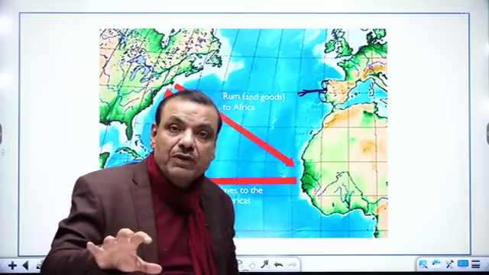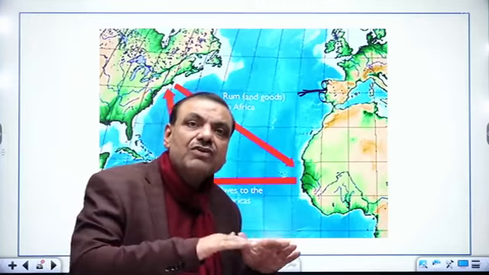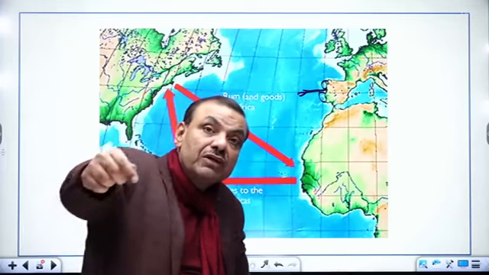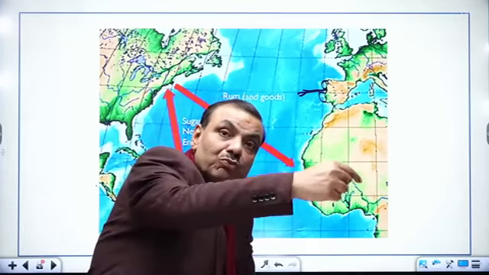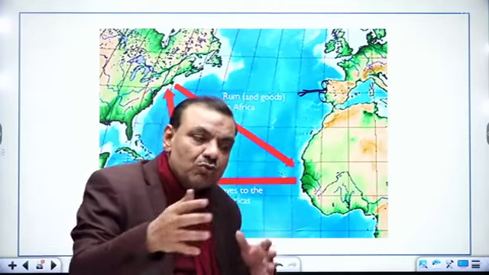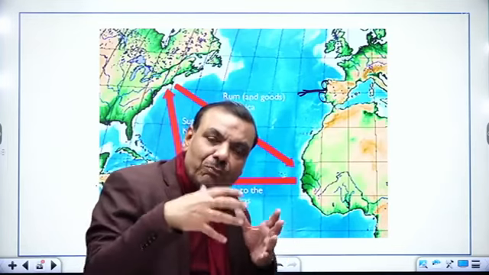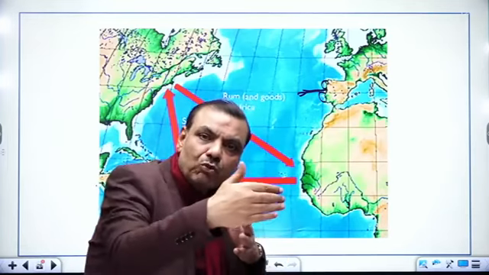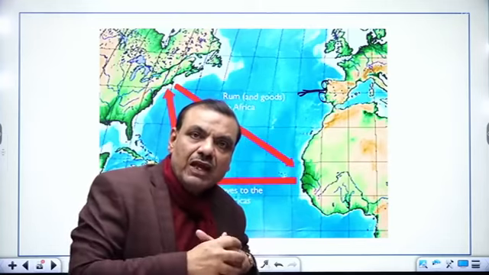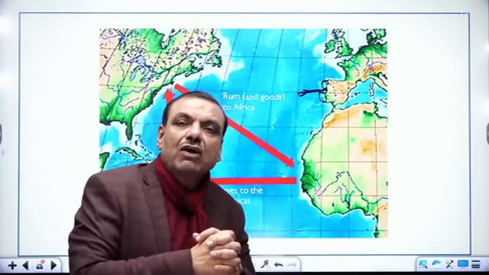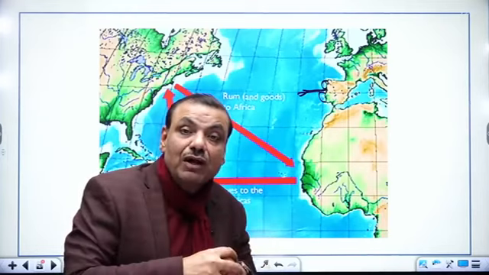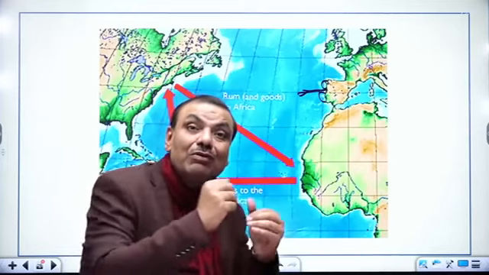Because up to this period they came to realize that this earth is round. If earth is round, then even if we are moving in the west direction or east direction, we are supposed to reach the same destination. So Spain was supposed to move in the west direction, Portugal in the east direction by the side of the African coast towards India, and both had to try to find a new route to India. So they were not searching and not discovering America, because America was in oblivion at that time.